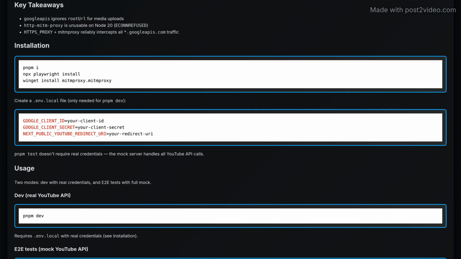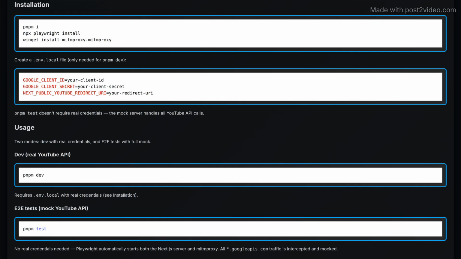Key takeaways include the fact that Google Apps ignores the root URL for media uploads, that HTTP mitmproxy is unusable in Node 20, and that using HTTPS proxy with mitmproxy effectively intercepts traffic from Google Apps. The installation steps involve using pnpm to install required packages, setting up mitmproxy, and creating a .env.local file that includes necessary credentials. Notably, the mock server simulates API calls without needing real credentials.